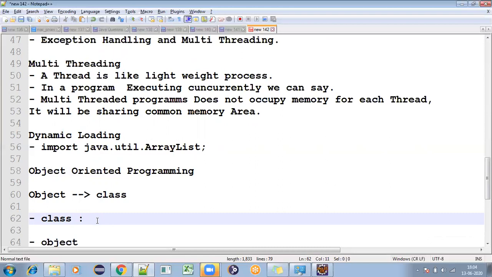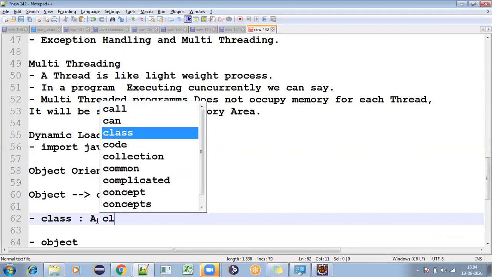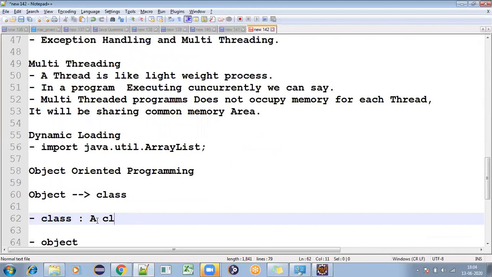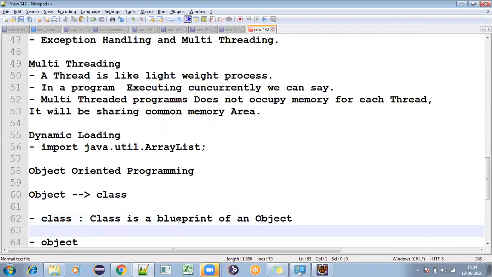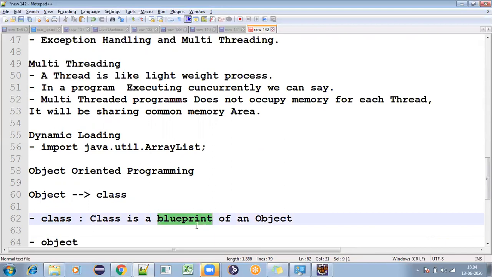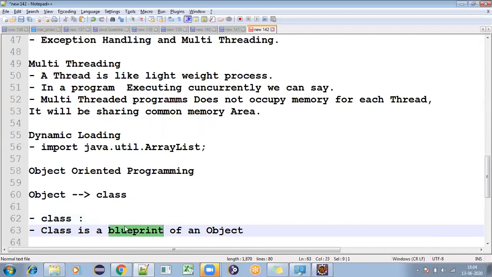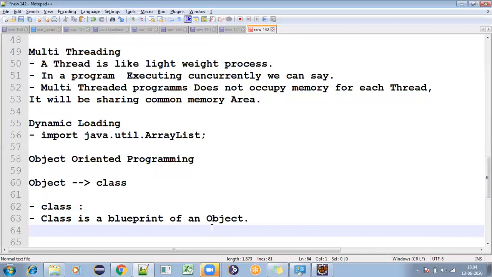A class is nothing but, that is your choice how you want to take it, a class is a blueprint of an object. But most people don't know what a blueprint is. You need to understand the meaning of blueprint first, and then we'll go for object. A class is a blueprint of an object.